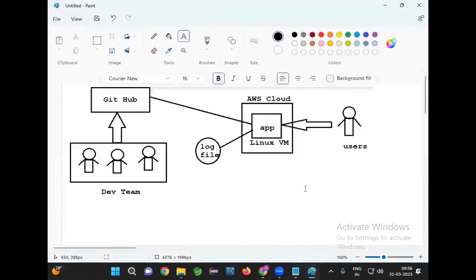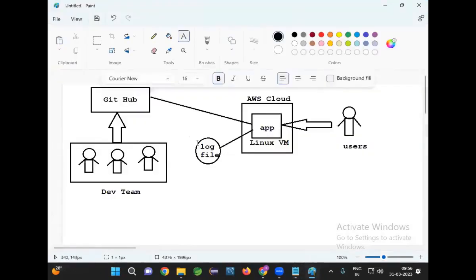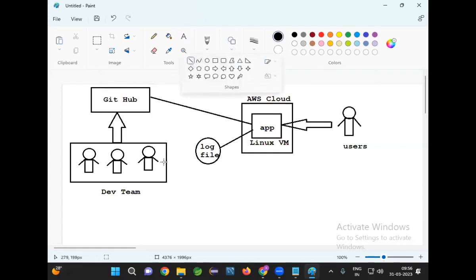Right? For every project in real time, logging will be available. So here logging means storing application execution details to a file. Once the execution details are stored to the file, if you open that file, you can see what the flow is, how it is executed, what the problem is, at what time the problem occurred, in which line number, which method, which class, everything we can track. Now here, as a developer, what we need to do is connect to the log file and understand what the problem is.